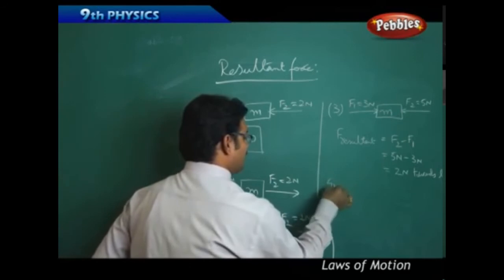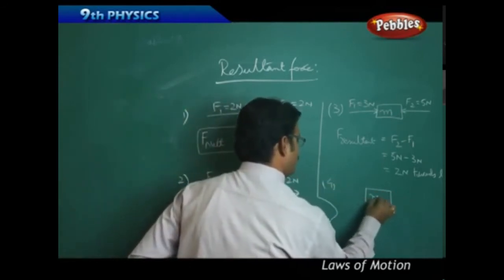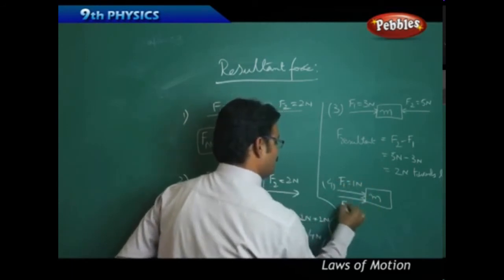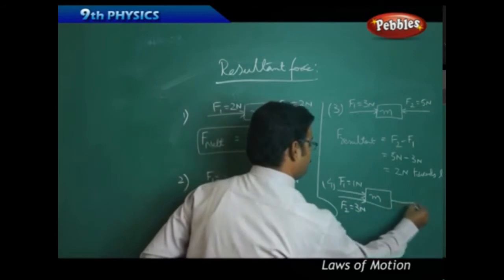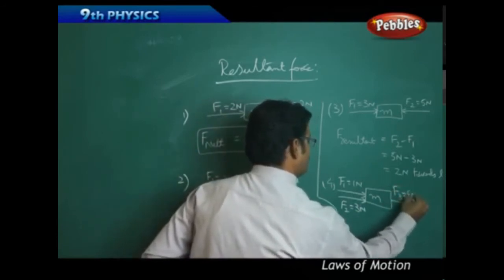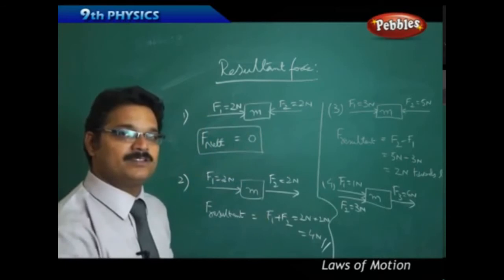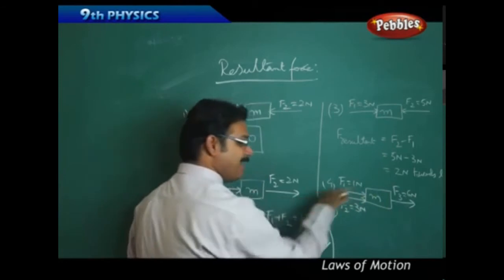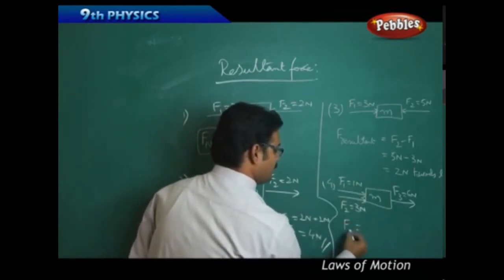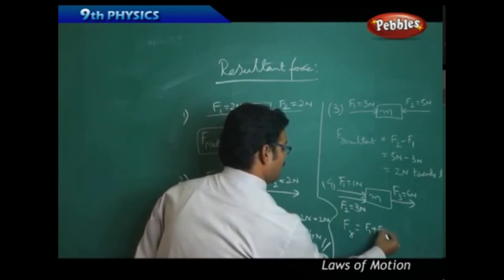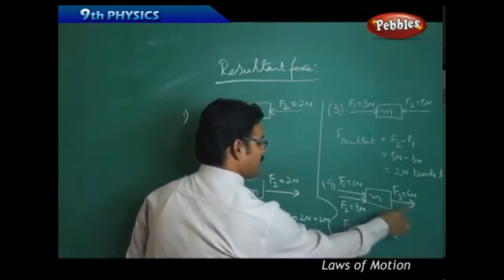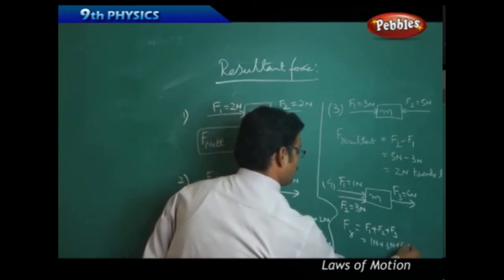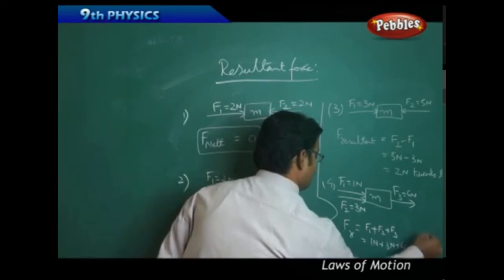Now see this example. Guess what is the answer for this? F1 equals 1 Newton, F2 equals 3 Newtons, F3 equals 6 Newtons. Tell me what is the answer? Yes, F1, F2, F3, all three are in the same direction. So the resultant force is nothing but F1 plus F2 plus F3, so 1 Newton plus 3 Newtons plus 6 Newtons. This is nothing but 10 Newtons.